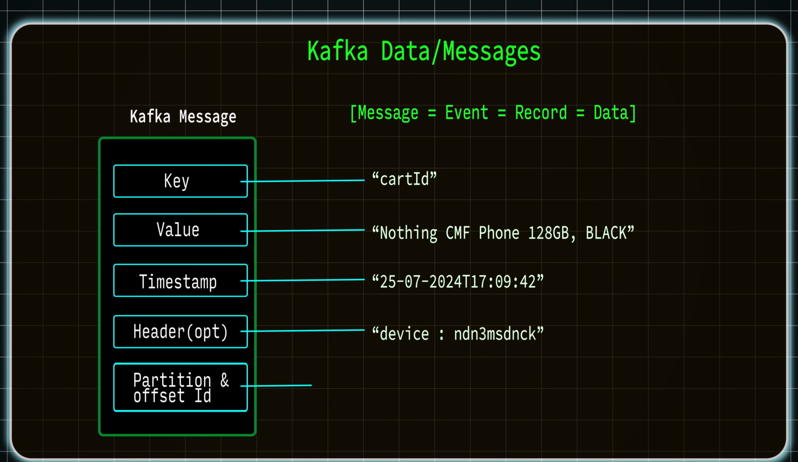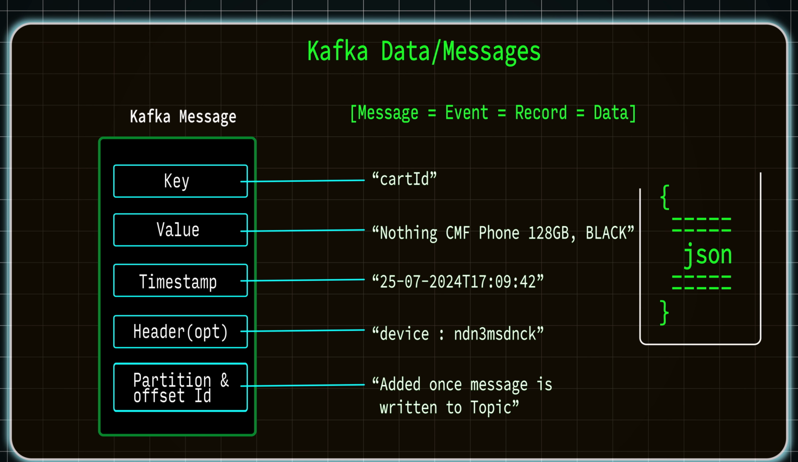Suppose we take one example of a user order from an e-commerce system. From the service system it can post the data like cart ID, what is the value and what is the timestamp. There can be a header message from where it is originated, and finally the partition and offset ID, which are important. Partition and offset IDs are added to the message by the Kafka once the message is written to the topic. Usually this data will be formatted in a JSON structure and will be posted to the Kafka.